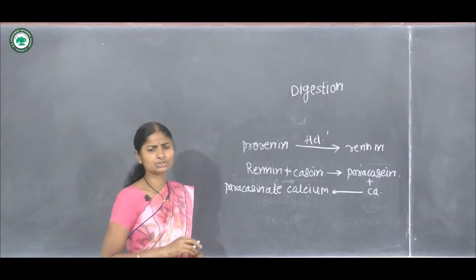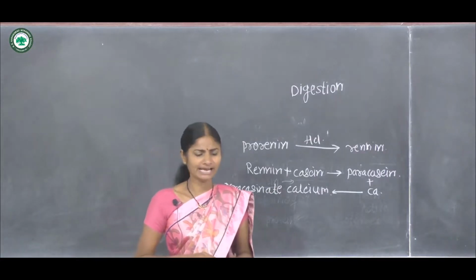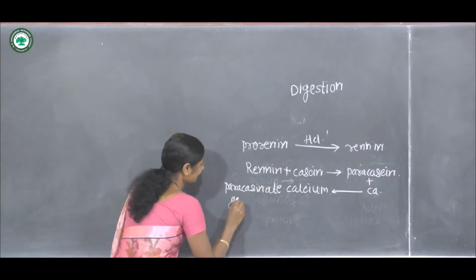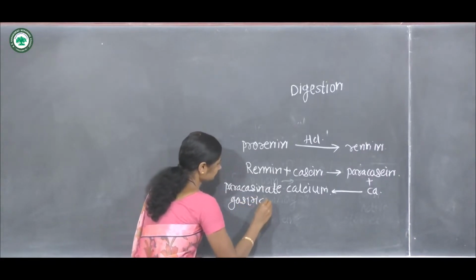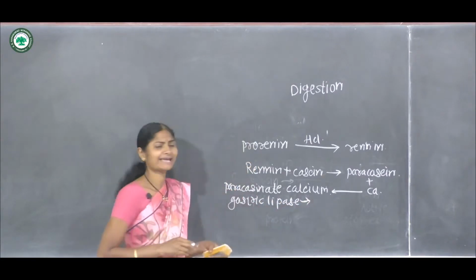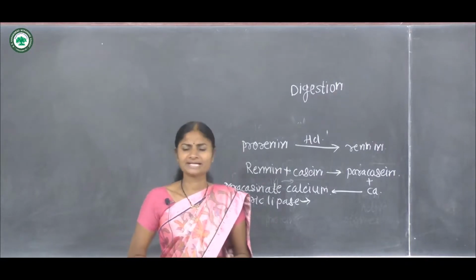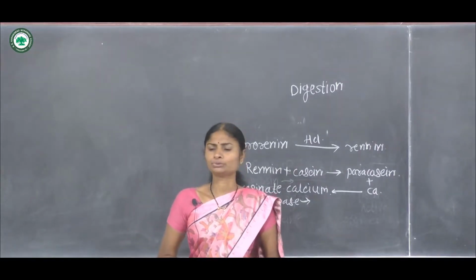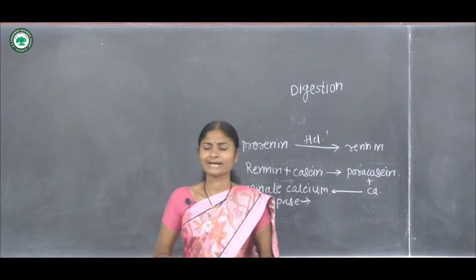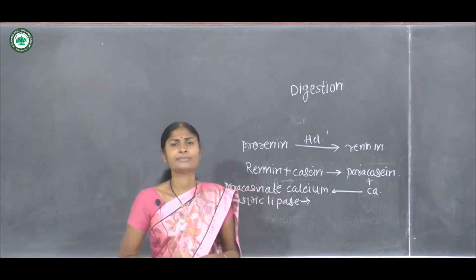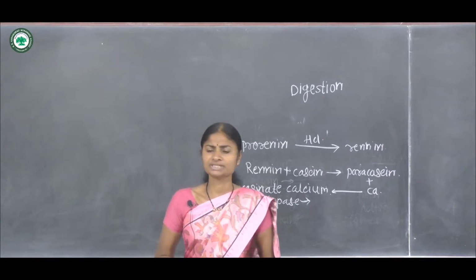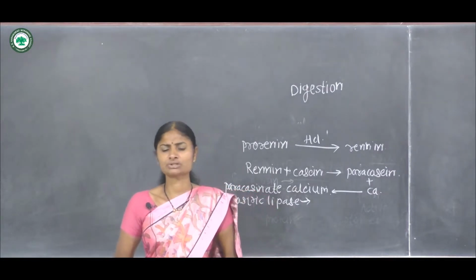In gastric juice, gastric lipase is also present, and this gastric lipase acts on neutral fats and converts them into one molecule of glycerol and 3 molecules of fatty acids. In the stomach, peristaltic waves continue, which helps to mix the food with the gastric juice.